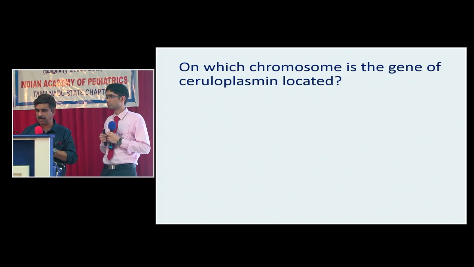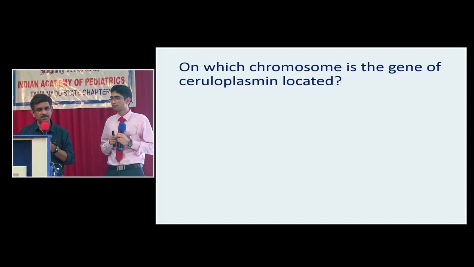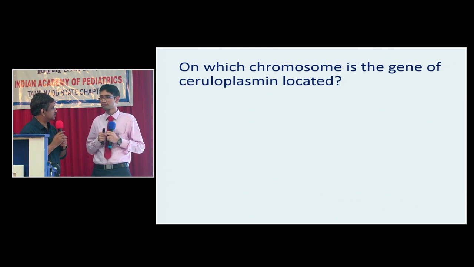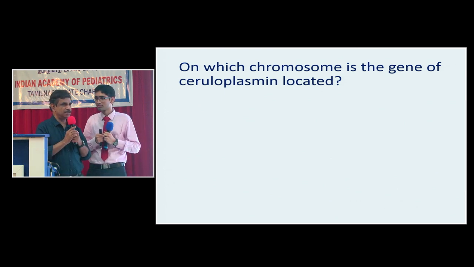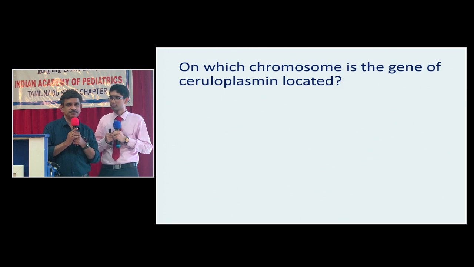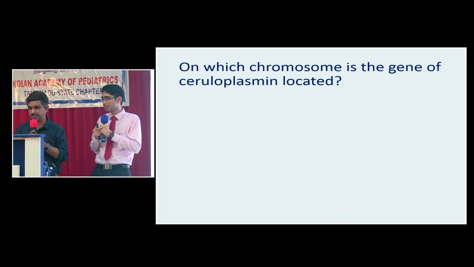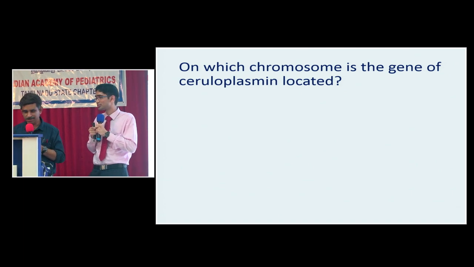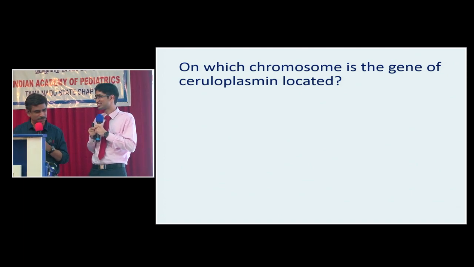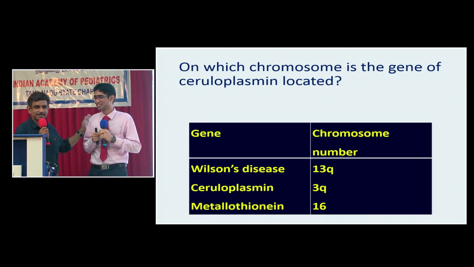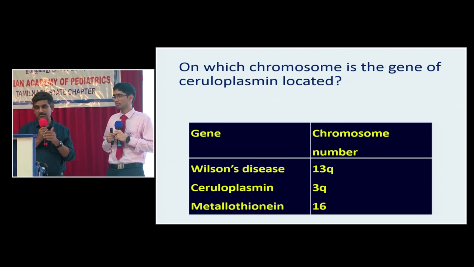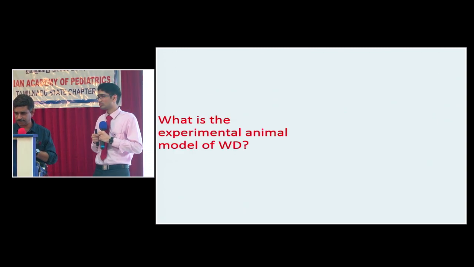Which chromosome is the gene of ceruloplasmin located? On which chromosome is the gene of Wilson disease located? Pardon? Gene of Wilson disease. What's the nickname of Wilson disease? Unlucky disease. The gene of Wilson disease, 13Q. So which chromosome is the gene of ceruloplasmin located? 3Q. He says 3Q. He's very sure about it. Please give me a big hand. He's right. So the gene of ceruloplasmin is on the 3rd chromosome. The Wilson disease gene is on the 13th chromosome.